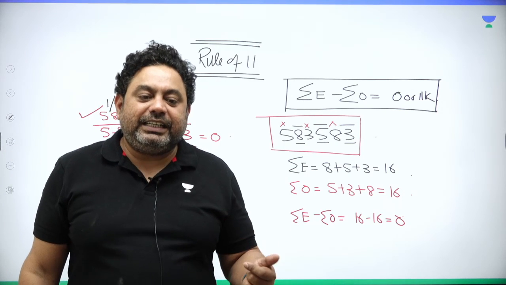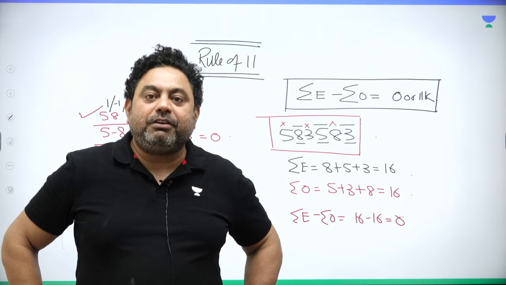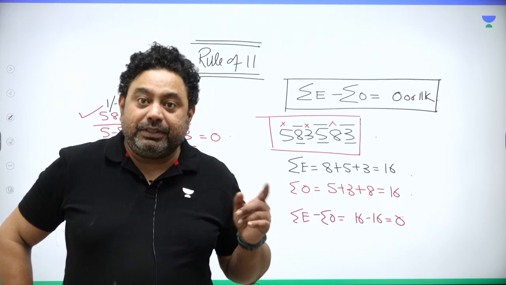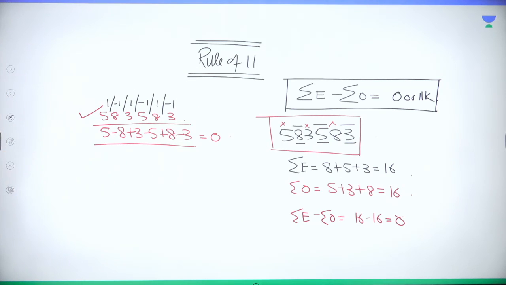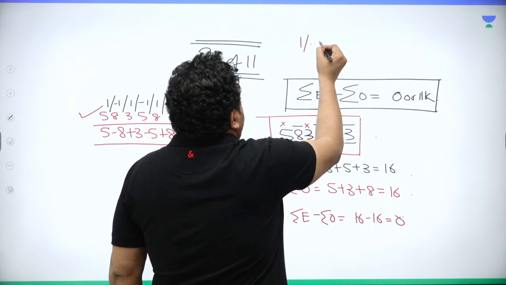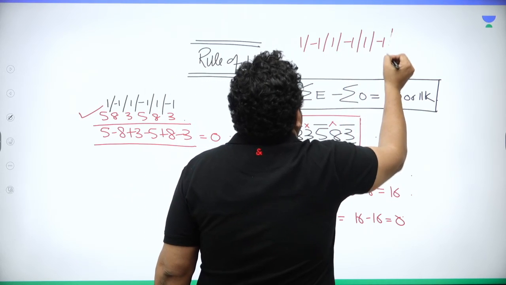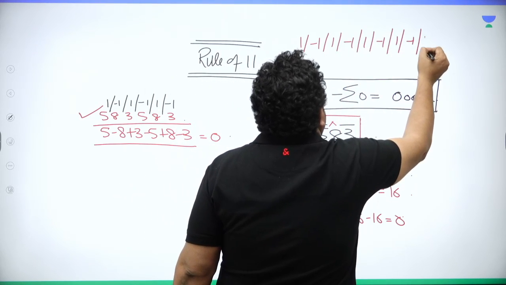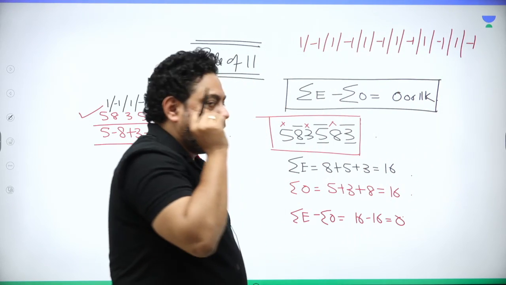So with this series, if you get a multiple of 11 or a 0, the number is exactly divisible by 11. Keep this very simple fundamental in your mind, and the beauty of this series is it goes till infinity like this: 1 minus 1, 1 minus 1, 1 minus 1, 1 minus 1. You can take it to infinity.